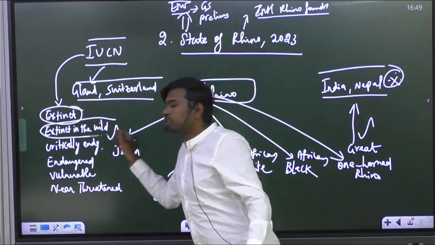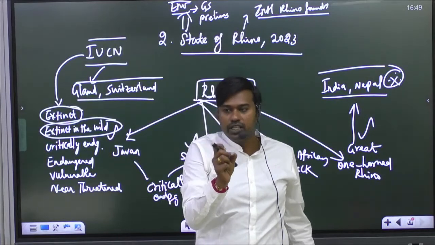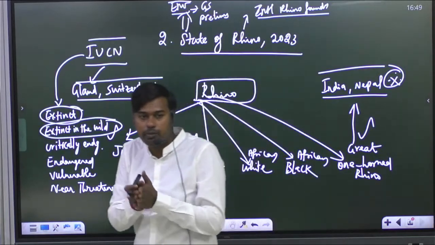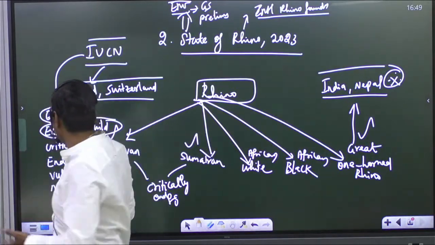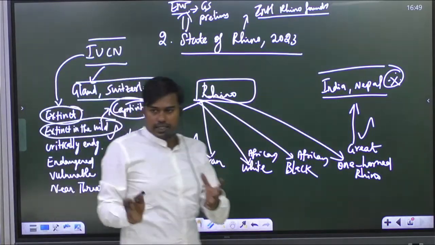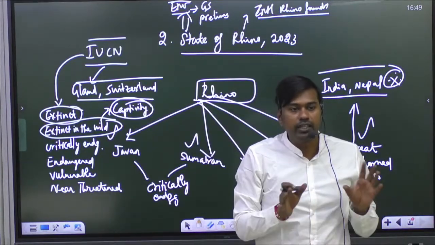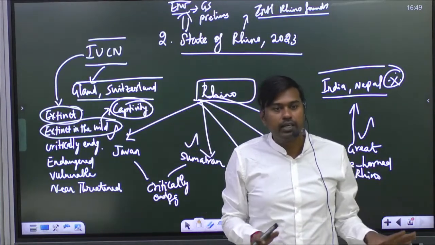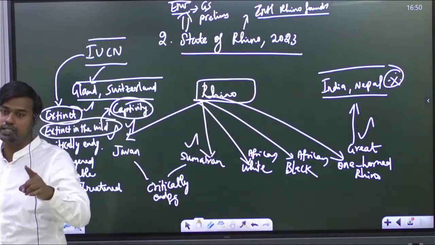And what do you mean by extinct in the wild? See, if you could take some genes of the animal and preserve them, and through that make the animal come back through any scientific biological method, you can preserve that animal in captivity. What do you mean by captivity? Captivity means artificially, not naturally, in some lab. You are keeping that animal and preserving it. Not in nature, it cannot come now. So you can preserve that animal in a lab. Is it clear? It can grow. So that is extinct in the wild. But extinct means completely it's not there.